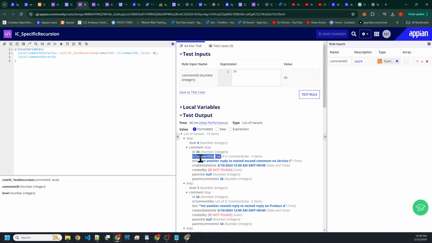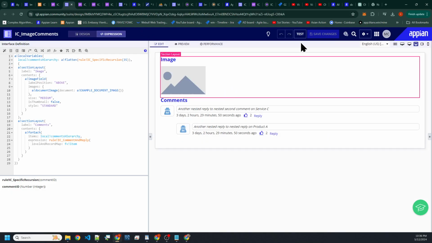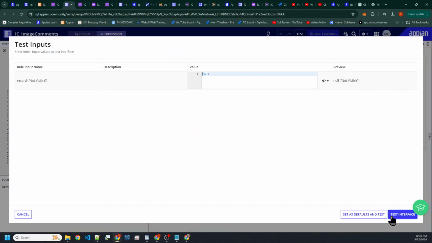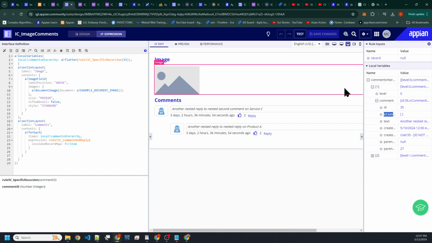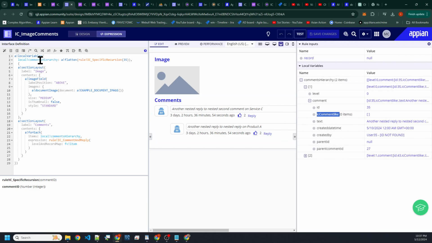Now let's say, for example, we do this test interface, we got some comment come through here. Do we have any comments? Yeah, we still have this. This is good actually, right?